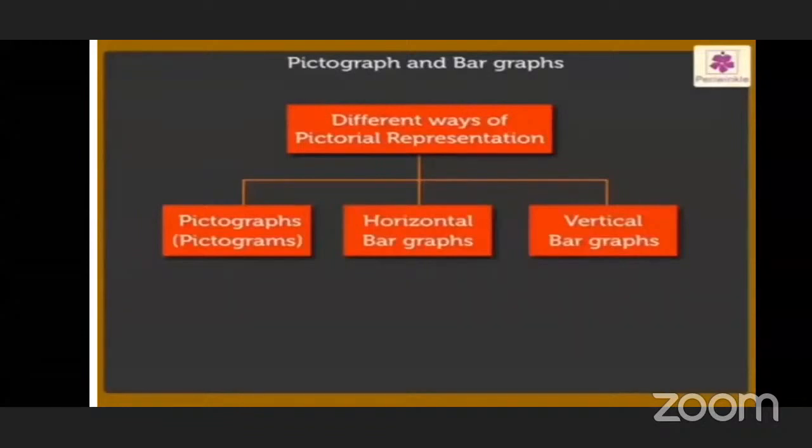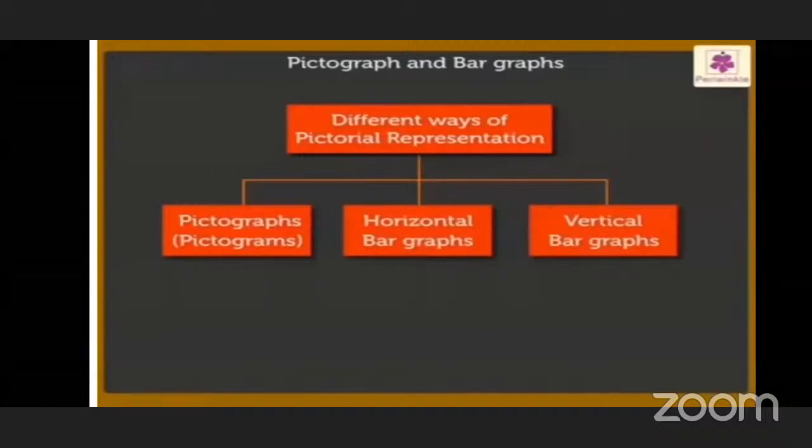Pictographs. Here in this slide you see a pictograph and bar graphs. There are different ways of pictorial representation. Three different ways are given.